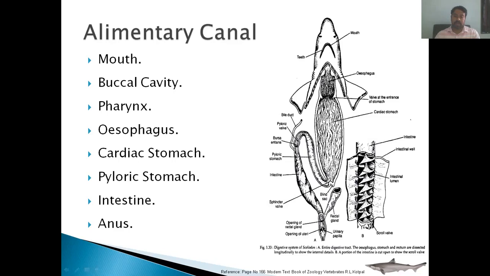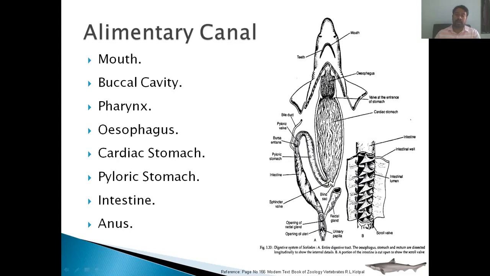The last part of the intestine is called the rectum, and from the rectum arises one gland. This gland is called the rectal gland, and this last part of the intestine opens to the anus. The function of the anus is the egestion of the food. And this anus opens into the cloaca, which is a common opening of the digestive system and the urinogenital system.